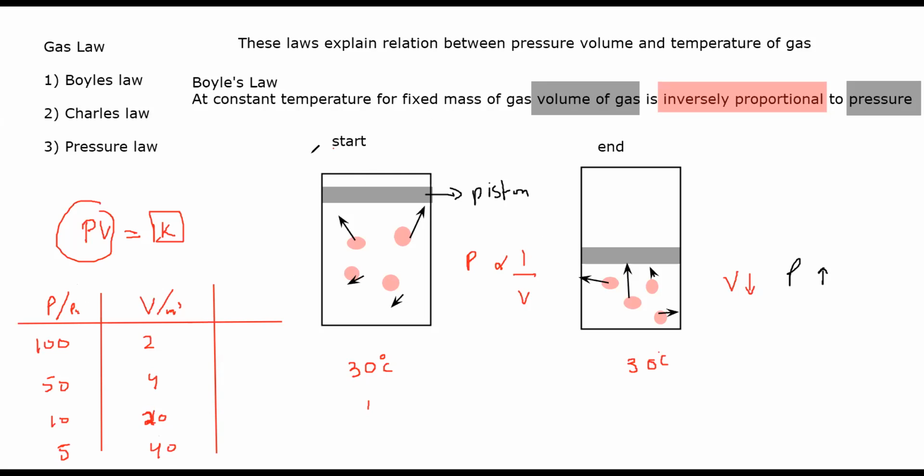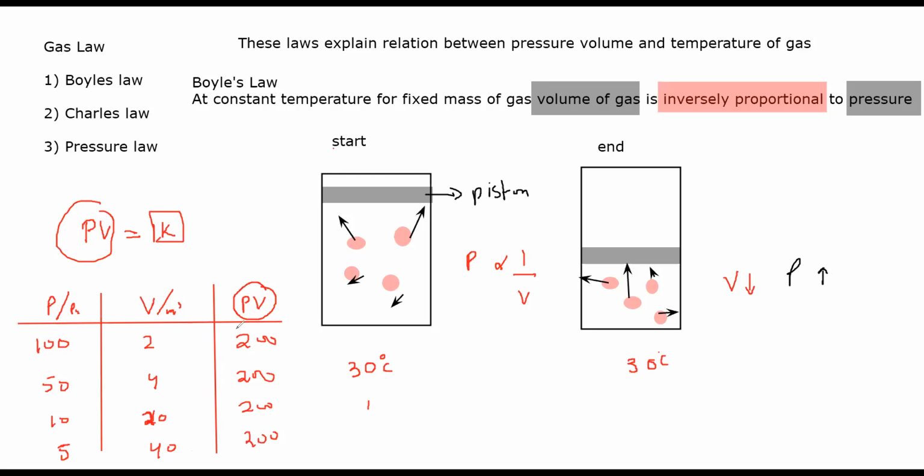Whenever two quantities are inversely proportional, their product is always constant. So when I multiply them, what will I get? I will get a constant answer. So 100 multiplied by 2, 200. 50 multiplied by 4, 200. 10 multiplied by 20, also 200. 5 multiplied by 40, that's also 200.